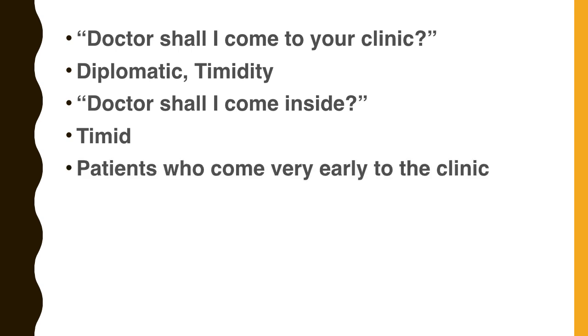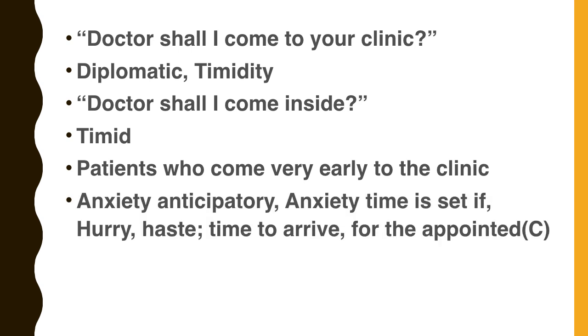The patient who comes very early to the clinic, even though her appointment time is 4 o'clock, will reach by 3:15 or 3:30. How will you work out this type of personality? Anxiety, anticipatory. Another rubric, anxiety, time is set if. If the time is set, they are very anxious.